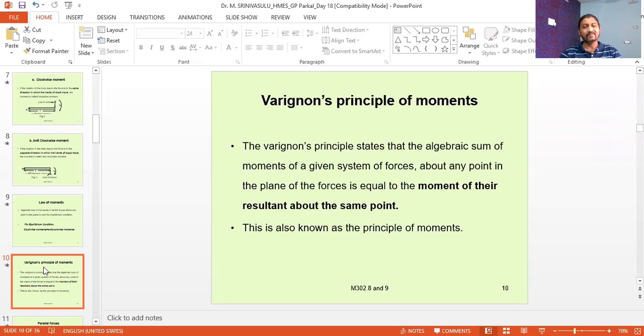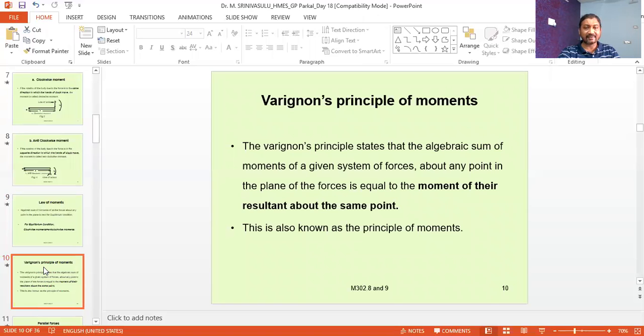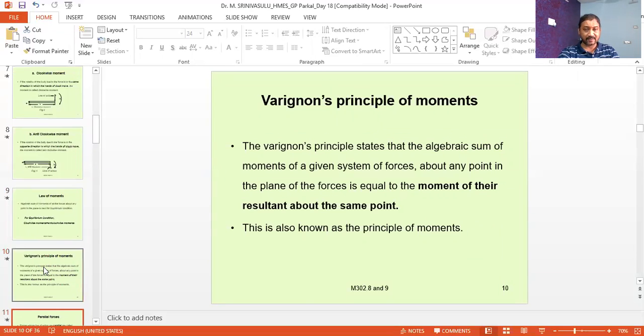So we can say the law of moments is also in relation with Varignon's principle of moments. That's why previously it was called the law of moments, and now it is called the principle of moments.